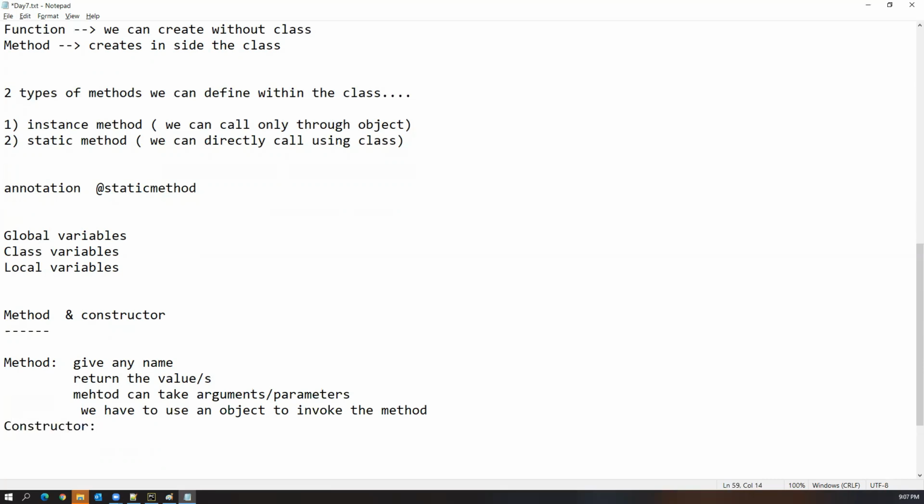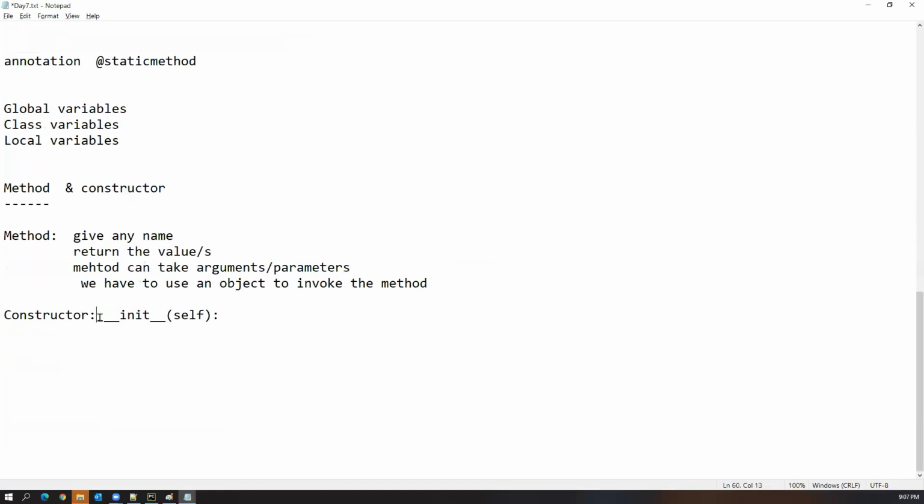But what does a constructor mean here? The constructor name should be __init__. We should not give whatever name we want. So this is the constructor name. By default, Python has this constructor, __init__(self).